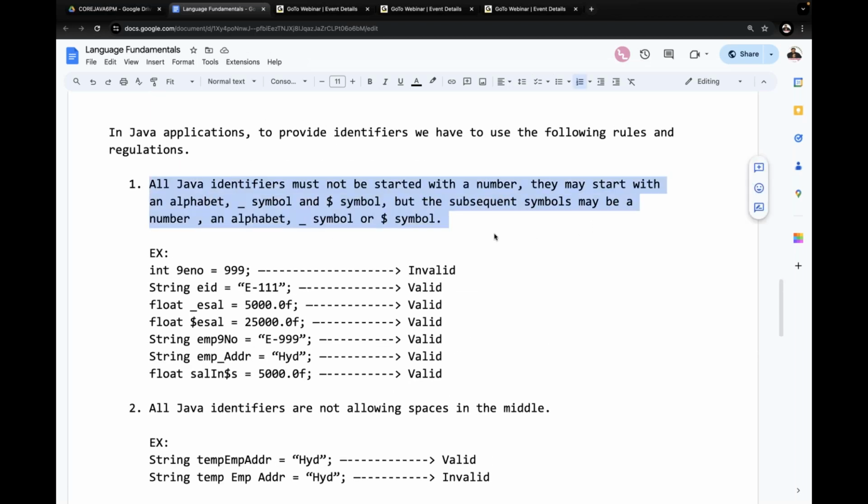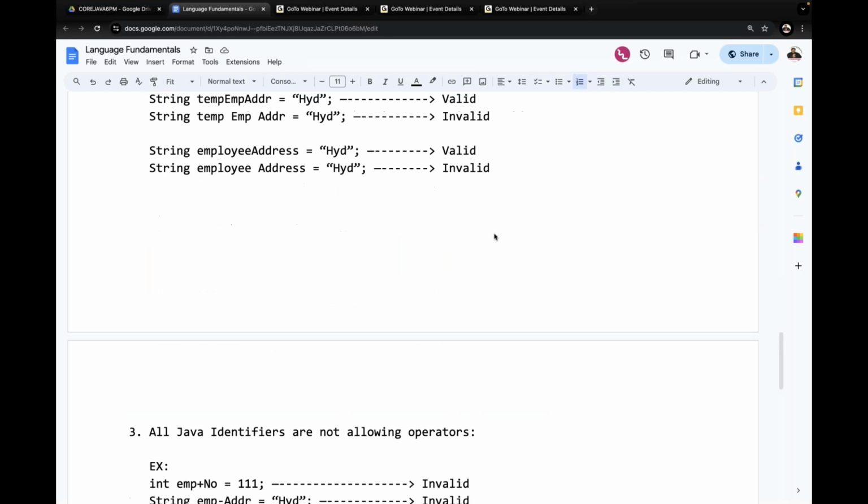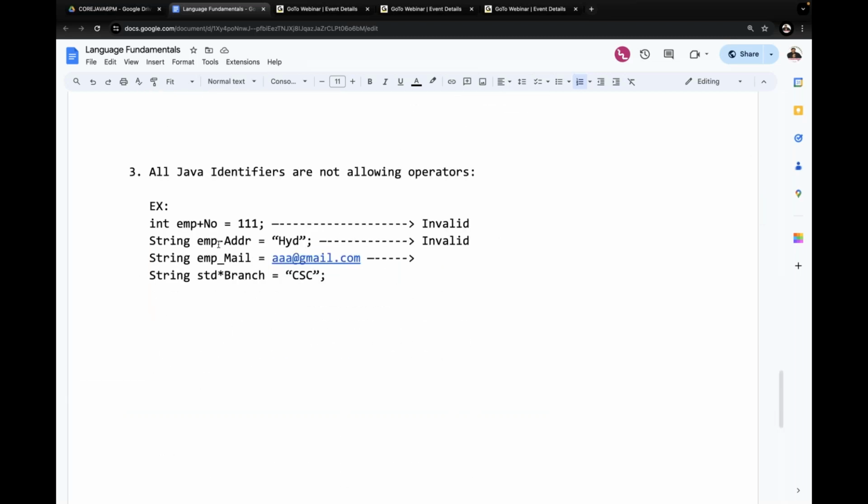What symbols are allowed inside the identifiers? Is the underscore symbol allowed or not allowed? Allowed. Underscore symbol is allowed. Here I provided minus before, but here I provided the underscore symbol. Yes, allowed. So this is valid.